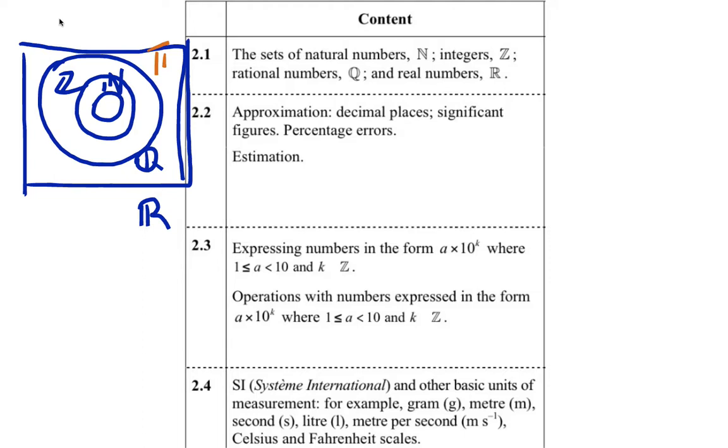All right. Give me an example of something that's rational but not an integer. 2/3. So it's rational. It can be expressed as a fraction, but it is not a whole number. All right. Can you give me an example of something that's an integer but not natural, not a counted number? -2.